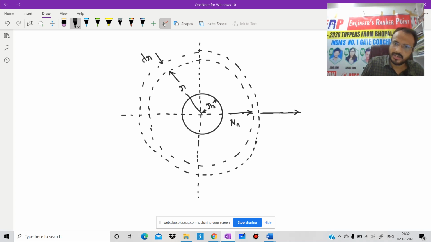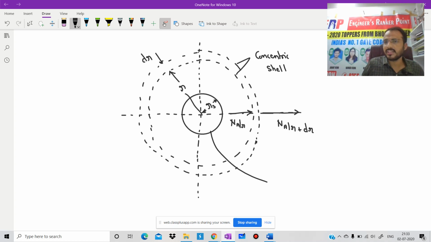At this point, flux N_A at R, and here flux N_A at R plus dr. And these are your concentric shells. And this one is a shrinking sphere. Initially, it has this size, but as time passes, it is going to shrink.